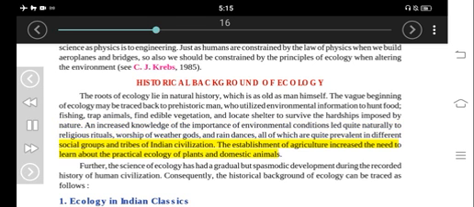The establishment of agriculture increased the need to learn about the practical ecology of plants and domestic animals. Further, the science of ecology has had a gradual but spasmodic development during the recorded history of human civilization. Consequently, the historical background of ecology can be traced as follows.